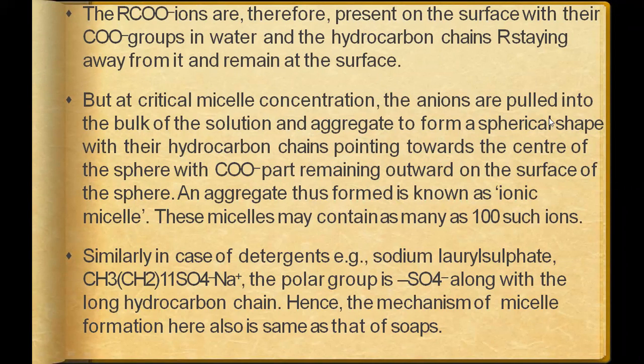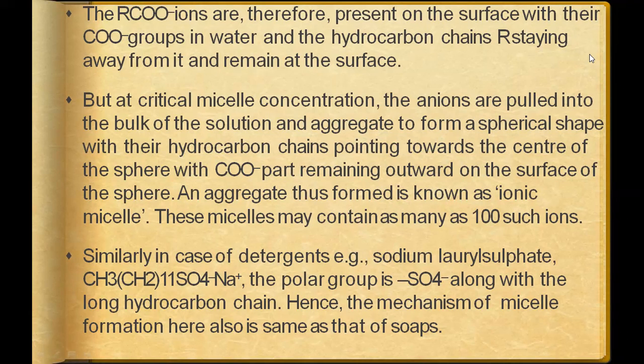The RCOO negative ions are present on the surface of the water with their COO group in the water, and the hydrocarbon chains staying away from it, remaining at the surface. They stick together, but still move apart from each other. Why? Because they are opposite to each other.